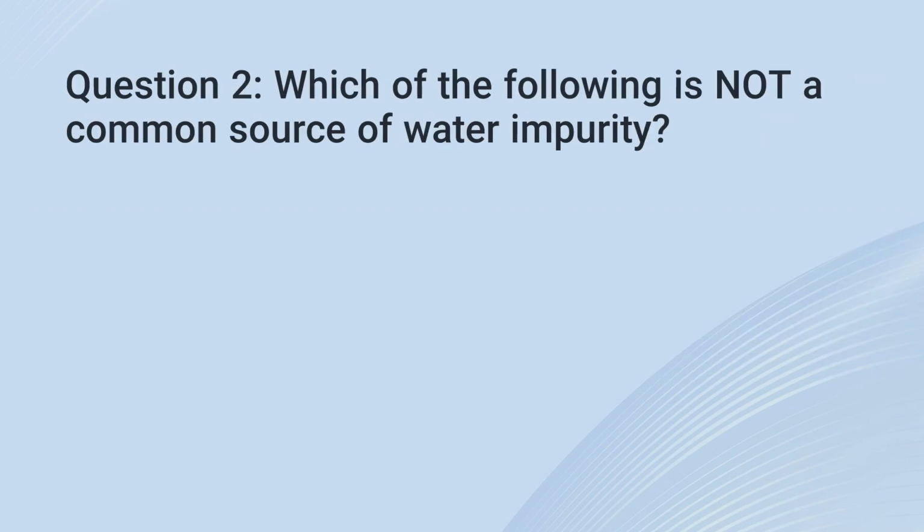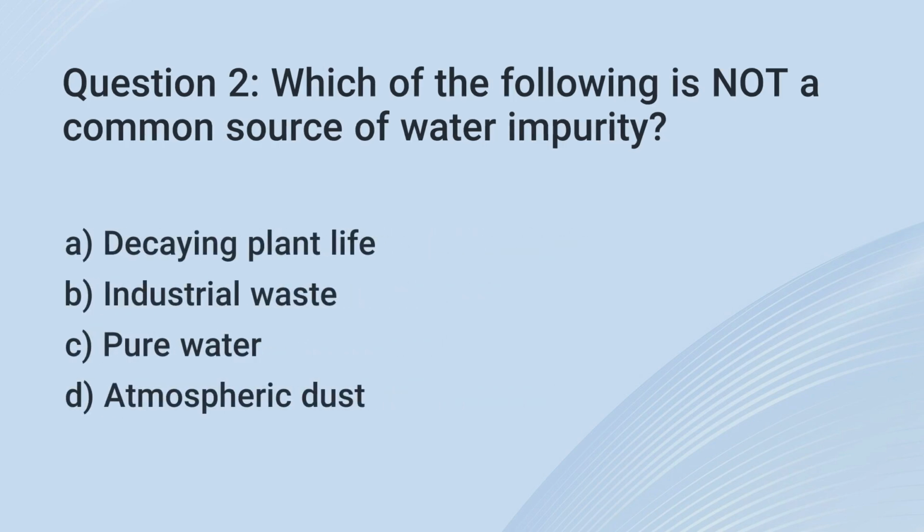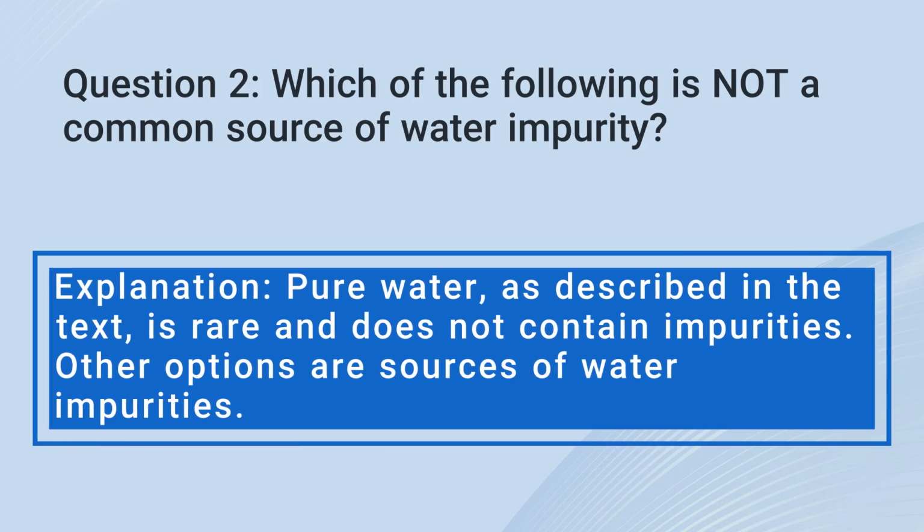2. Which of the following is not a common source of water impurity? A. Decaying plant life. B. Industrial waste. C. Pure water. D. Atmospheric dust. The correct answer is C. Pure water. Explanation: pure water, as described in the text, is rare and does not contain impurities. Other options are sources of water impurities.